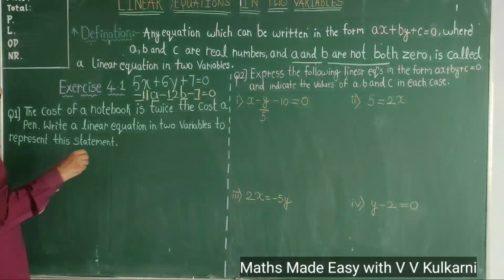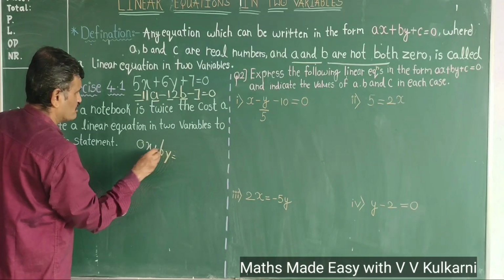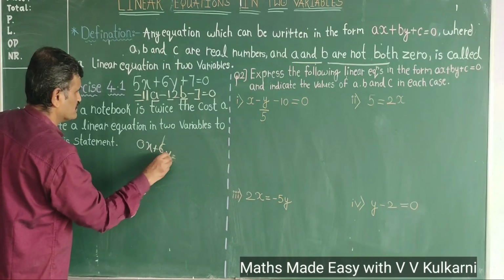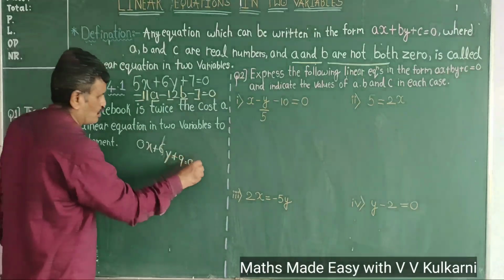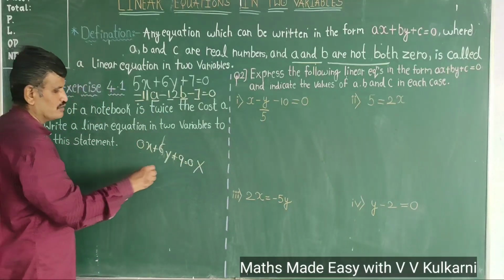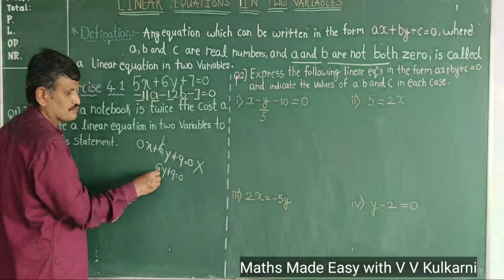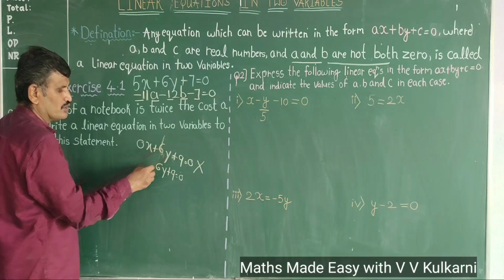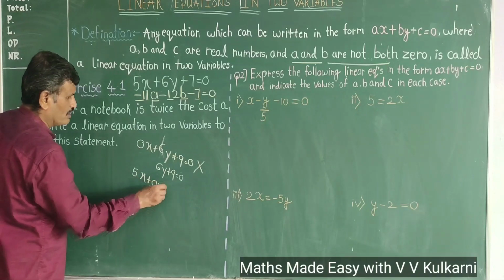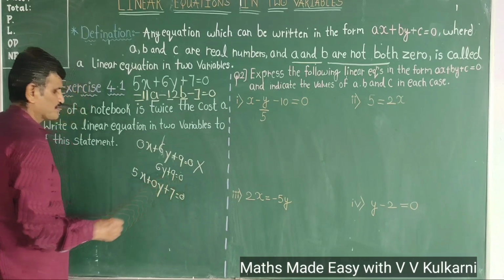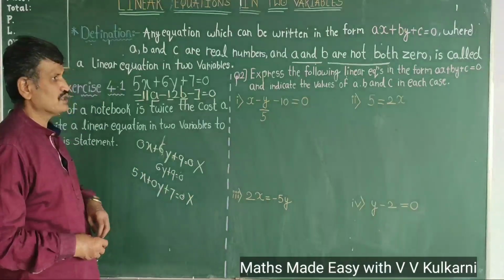What is the meaning of that? Suppose if I write 0x plus 6y plus 9 equal to 0. Is it a linear equation in two variables? The answer is no. Why? Because this is a linear equation in one variable, y. Similarly, you cannot have the coefficient of y as 0. Suppose if I write 5x plus 0y plus 7 equal to 0. Is it a linear equation in two variables? The answer is no.